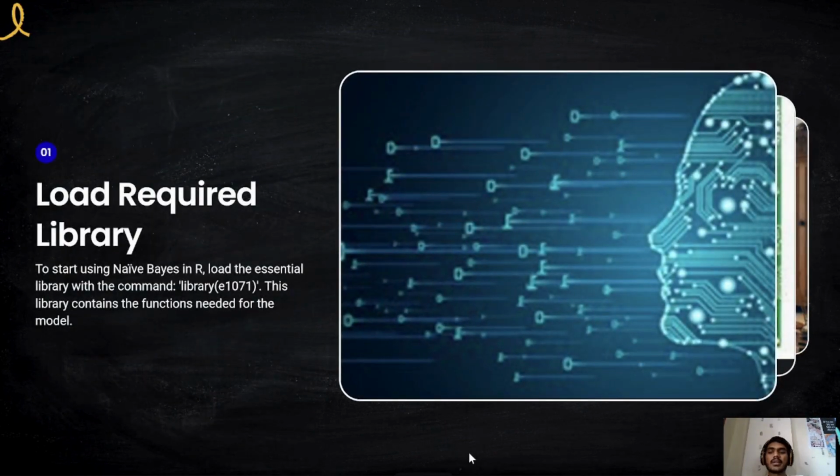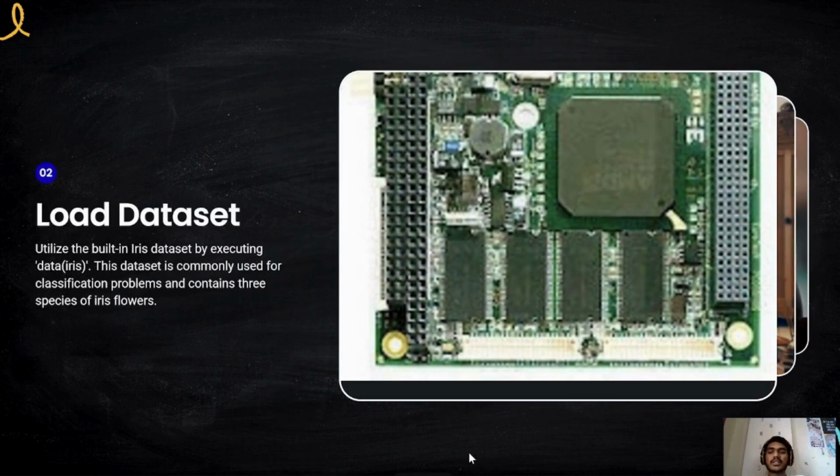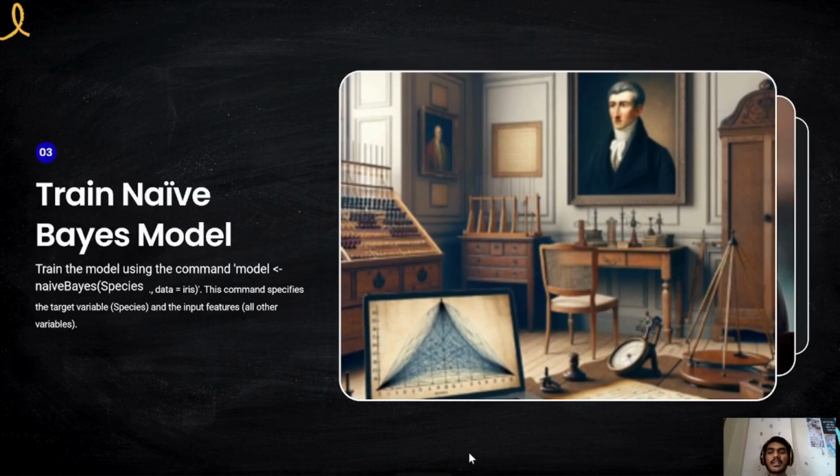Load the required library. To start using Naive Bayes in R, load the essential library with the command library. This library contains the functions needed for the model. Load the dataset. Utilize the built-in iris dataset by executing data(iris). The dataset is commonly used for classification problems and contains three species of iris flowers. Train the Naive Bayes model. Train the model using the command model <- naiveBayes(Species ~ .). This command specifies the target variable Species and the input features.